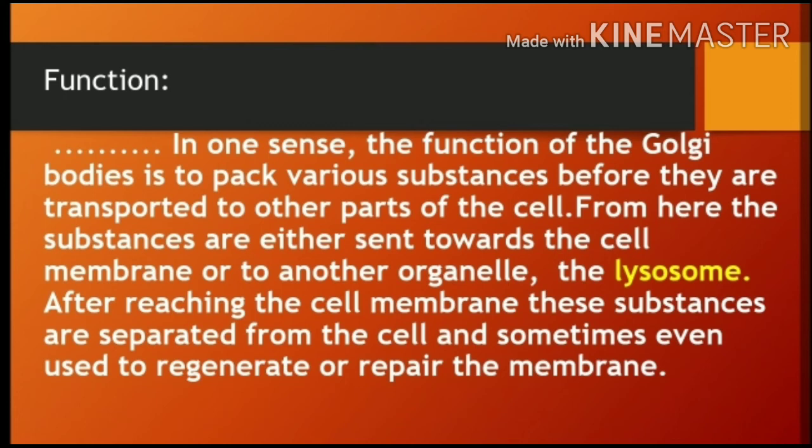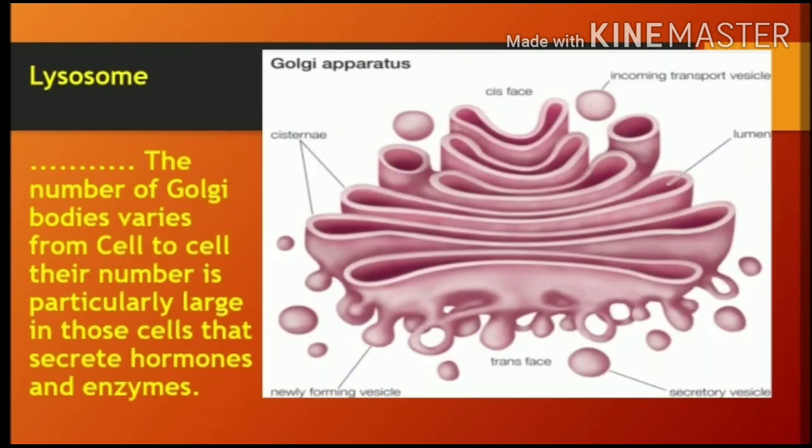And even as we speak about the Golgi body or Golgi complex, its structure and appearance you can see in the above image, and the number of Golgi bodies will vary from cell to cell.